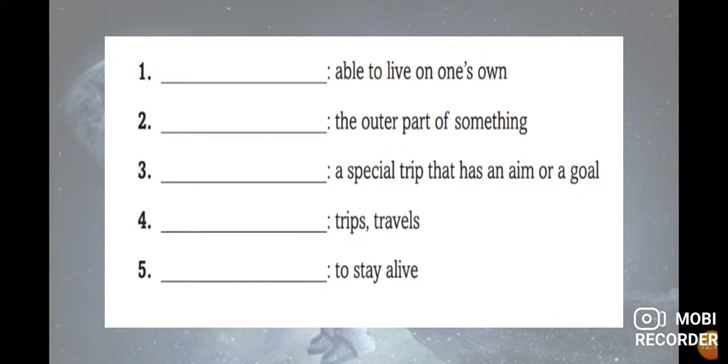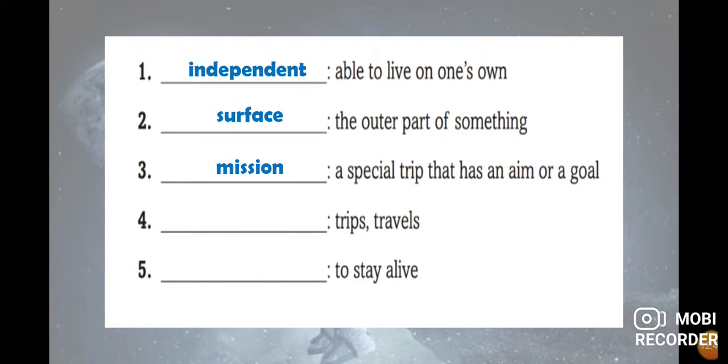Now we continue with the vocabulary part. This one is a review. We try to guess what the word is. For example, able to live on one's own. This one is about unit 4. This is independent. The outer part of something, now in unit 4A or 4B, this is the surface. Number 3, a special trip that has some aim or a goal. For example, when you travel for a specific thing, in this case it is a mission.